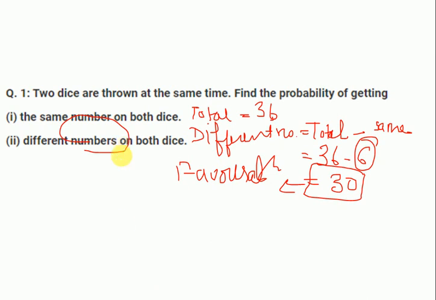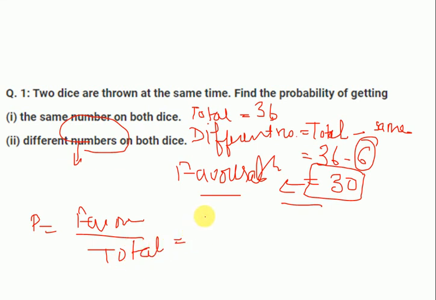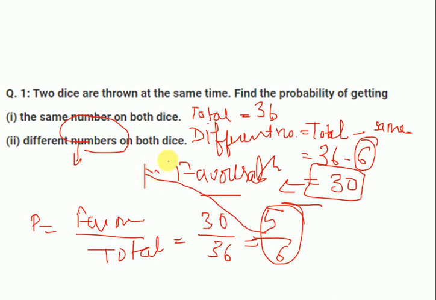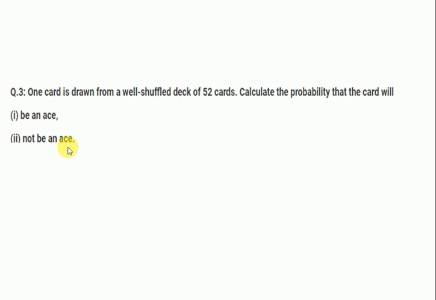So we know the total number of outcomes is 36 and the favorable number of outcomes is 30. Now we will use the formula of probability, that is favorable outcomes upon total outcomes. Now favorable outcomes are 30 and total are 36, and when we solve it, I will get 5 upon 6. So the probability that I will get different numbers on both sides is 5 by 6. Now our next question.